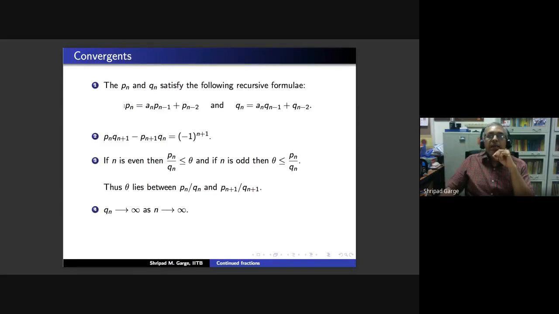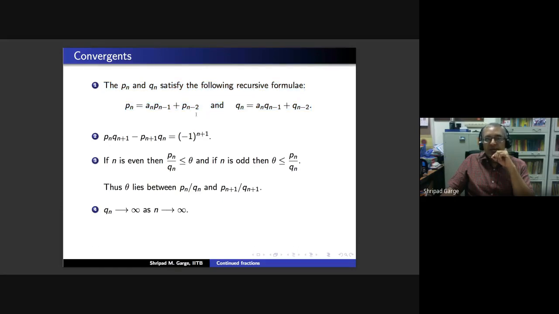Then this Pn and Qn satisfy these two recursion formulae. That means when you know your n minus 1th convergent and n minus 2th convergent, and you also know the partial quotient an, then you can compute Pn and Qn by using this formula. This formula follows by induction. So I will not be able to prove this formula, but this is not very difficult.